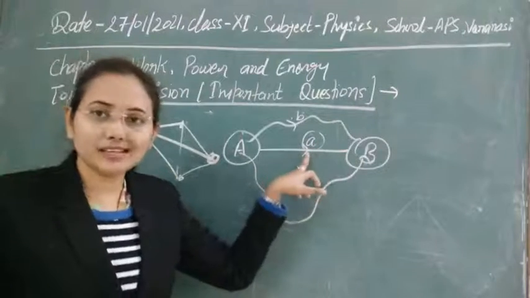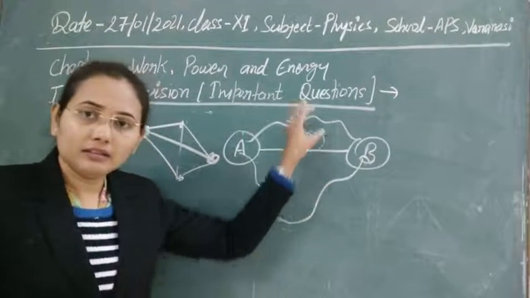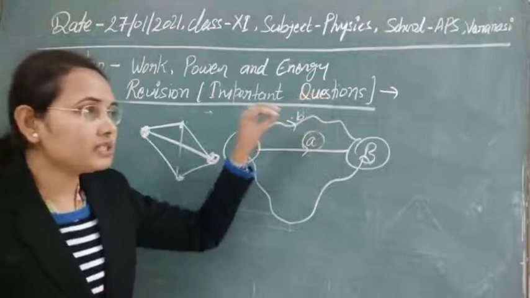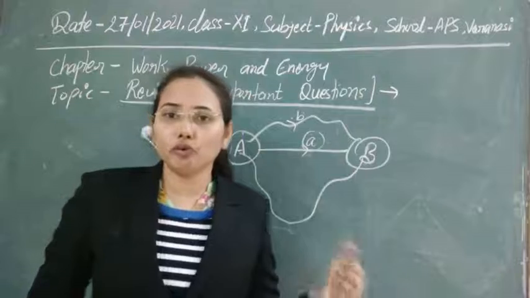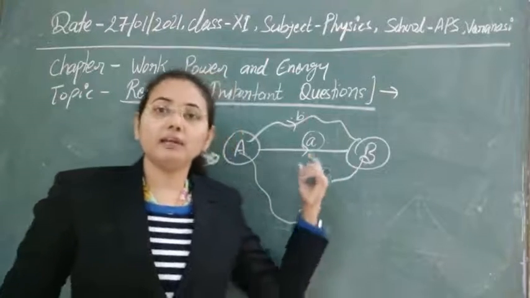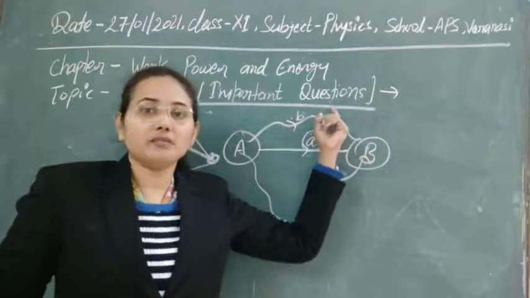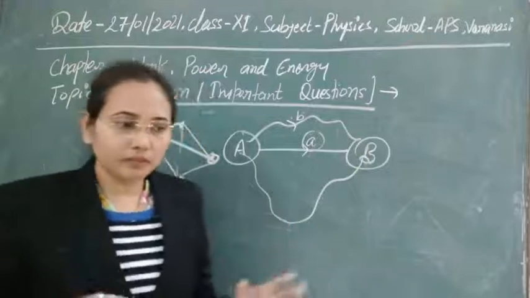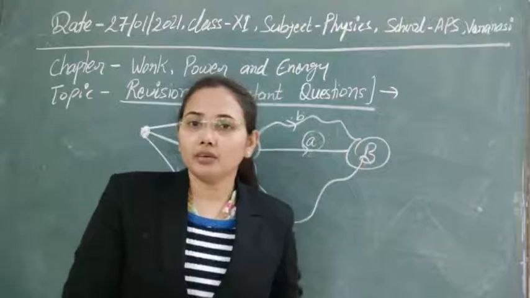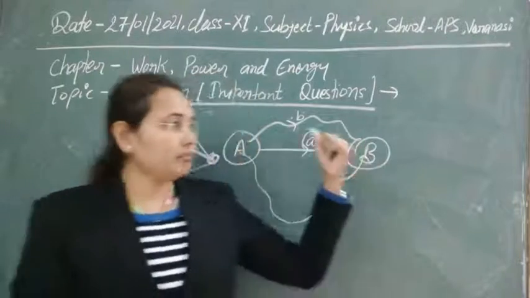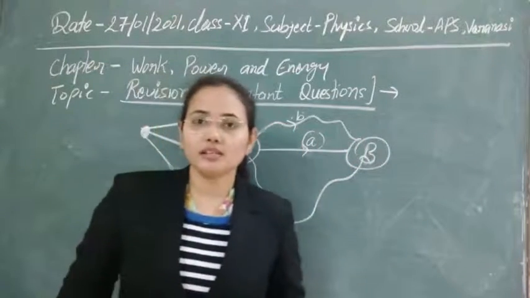meaning in this condition, as the frictional force is less than in this case B, the work done by the frictional force here will be less than the work done by the frictional force in case B. So here the force is dependent on the path that we have taken to make the displacement. So it means that frictional force is a non-conservative force.